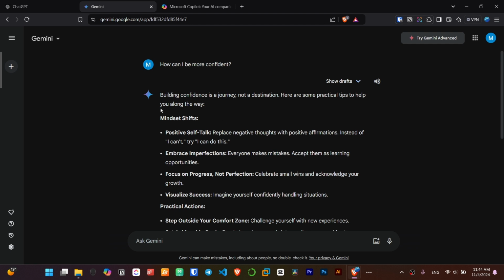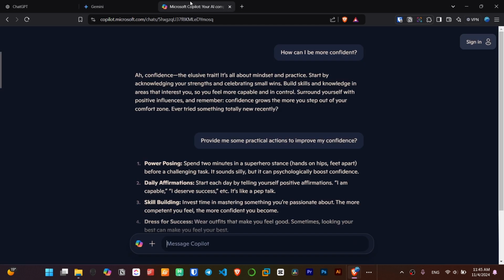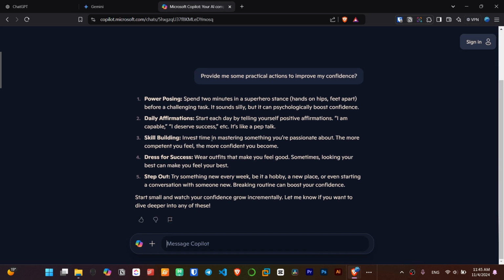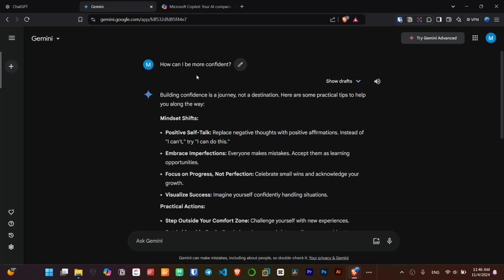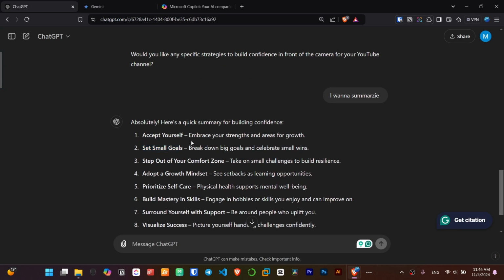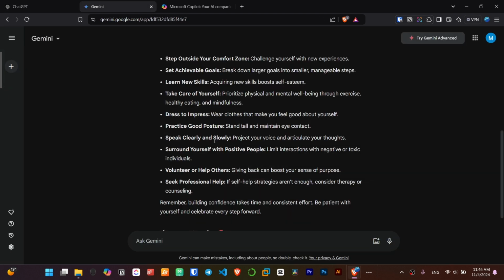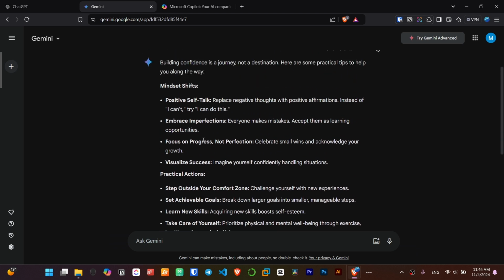But Gemini is more productive. It doesn't mean that it provides you very productive content. I mean, it's just generating answers. Copilot is more summarized compared to other AIs. So: power posing, daily affirmations, skill building, dress for success, and step out. As you see here, we have a somewhat different perspective from the two other AIs. I like this and ChatGPT more, especially ChatGPT for this question, but Gemini was good too.